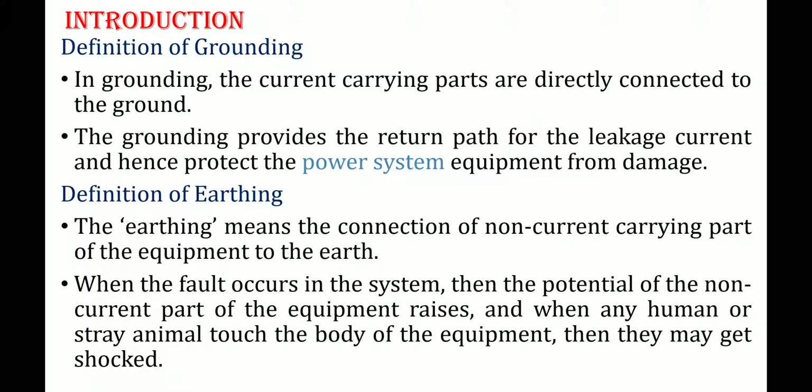Okay, for an example, let me consider one example here. Suppose a fault occurs in the equipment itself. In a power system, we have different kinds of faults, whether it is a short circuit fault or an earth fault, symmetrical faults, unsymmetrical faults like line to line fault, line to ground fault, double line to ground fault, any kind of fault. Whenever a fault occurs in the equipment, the current in all three phases of the equipment becomes unbalanced. Due to what reason? Due to the fault itself.